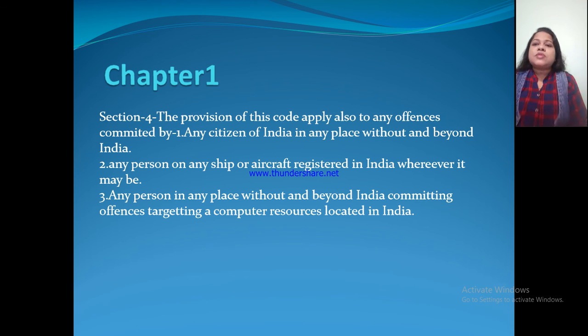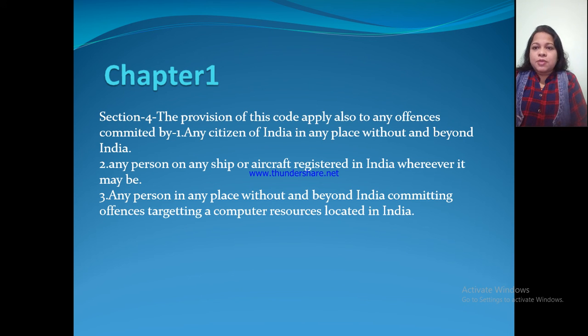And Section 4, second point, explains any person in any ship or aircraft registered in India, wherever it may be. Suppose any ship or aircraft registered in India is outside India, say near America or some other country.